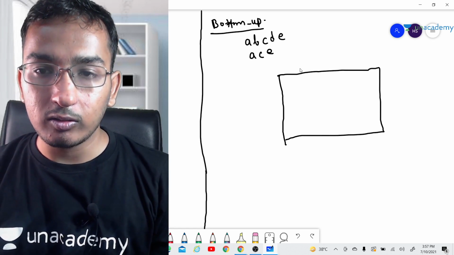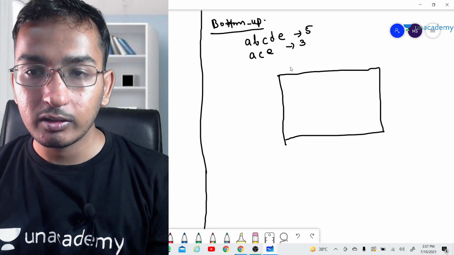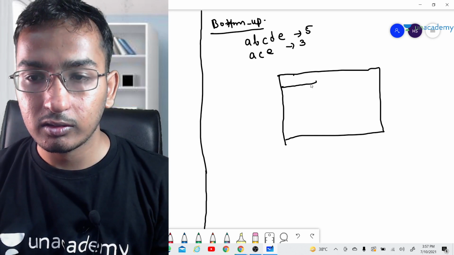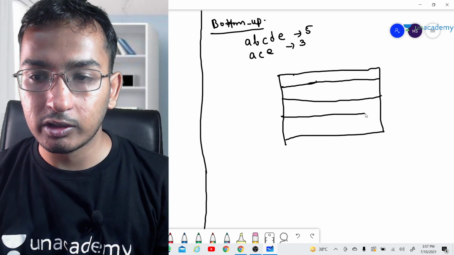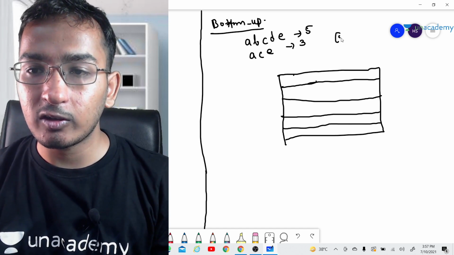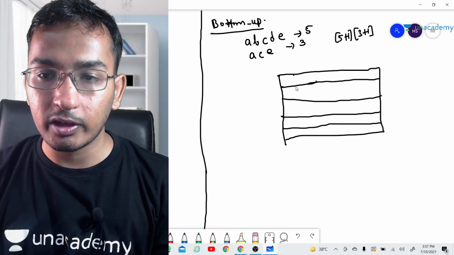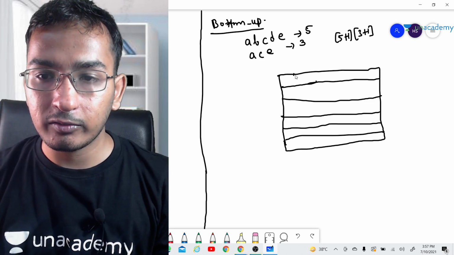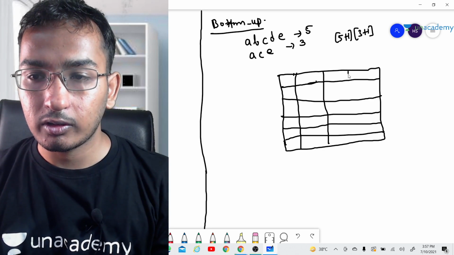The grid size will be 5 cross 3, plus one each: we will have 5 plus 1 cross 3 plus 1, that is 6 rows and 4 columns.